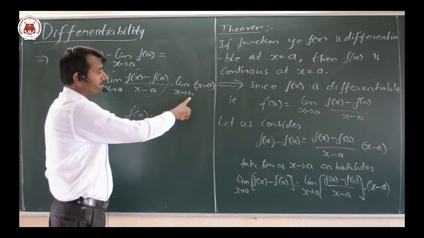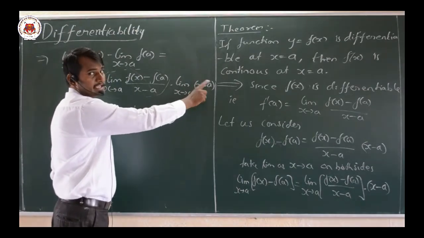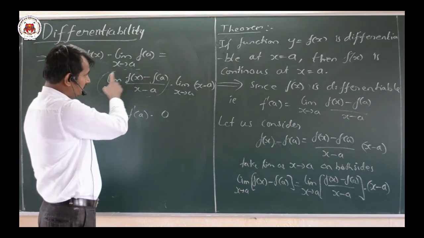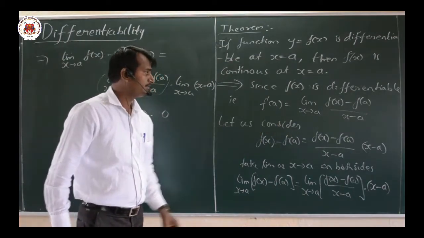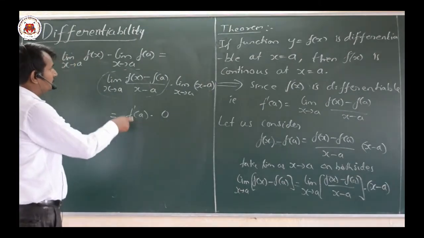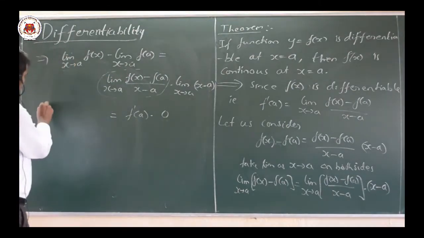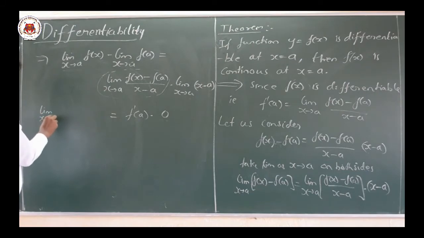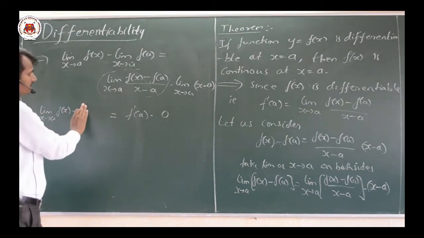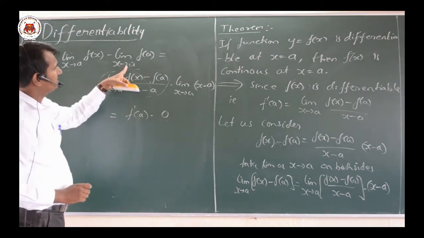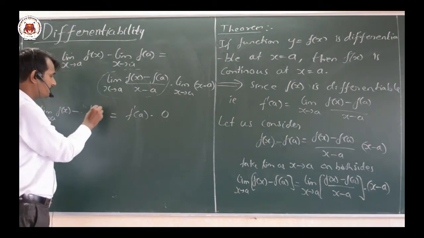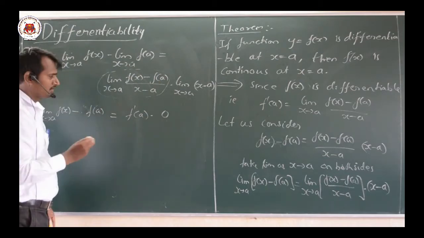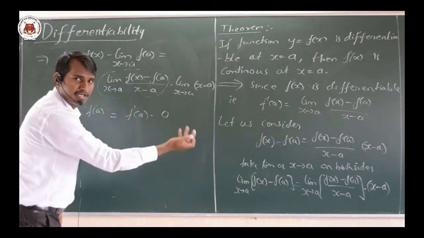Because the limit as x tends to a of x minus a will be 0, and the other part is by the definition of differentiability. Now I will rewrite the LHS part, that is the limit as x tends to a of f of x minus the limit as x tends to a of f of a. Since it is a constant value, it is nothing but f of a. Very simple. Anything into 0 will be 0 only.